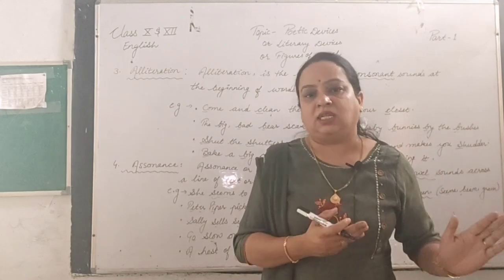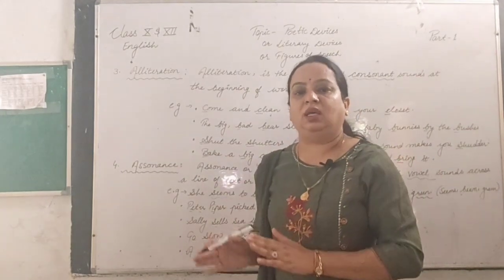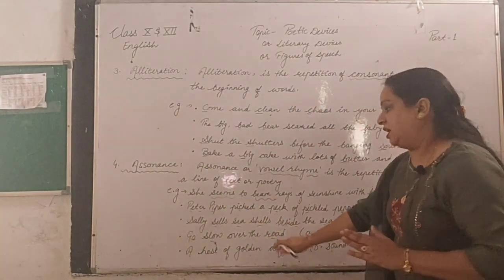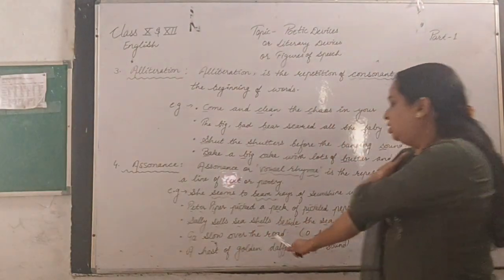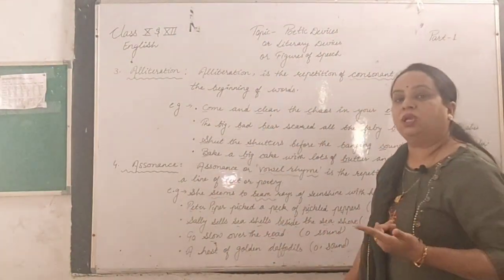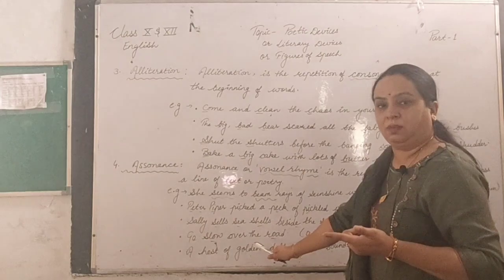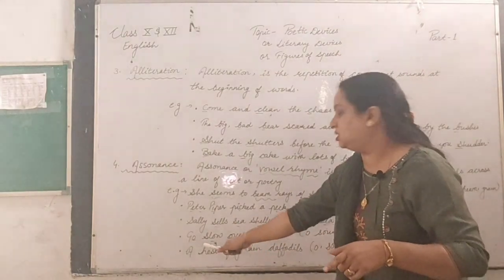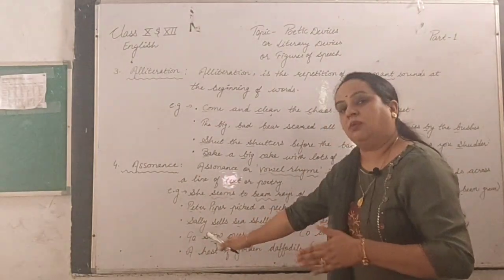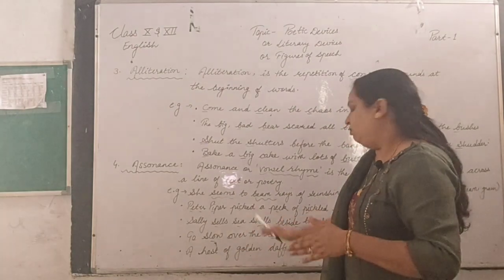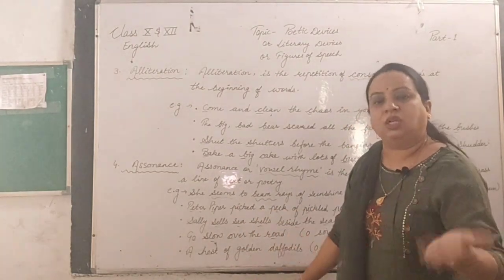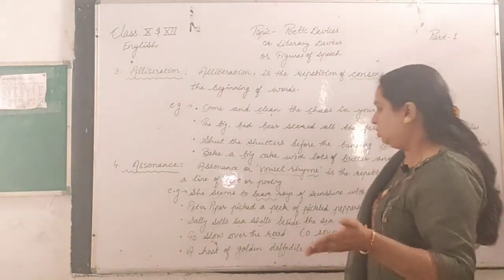It may be at the starting, in the middle, or at the last. Like go slow over the road, which sound is being repeated? The O sound. In some words it is at the last, somewhere in the middle and somewhere at the starting. So that is called within the word.